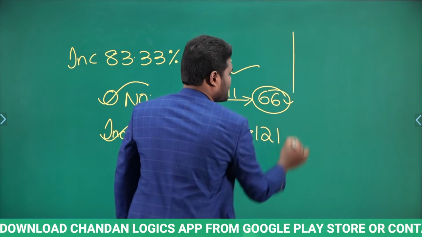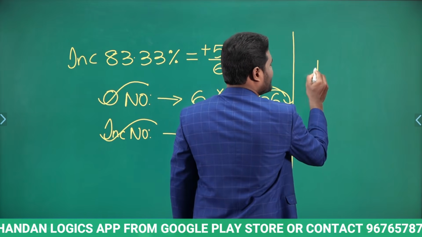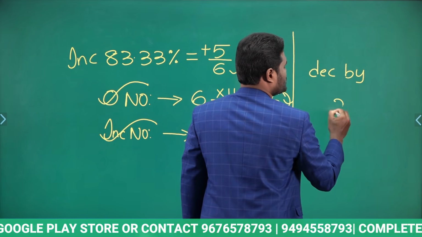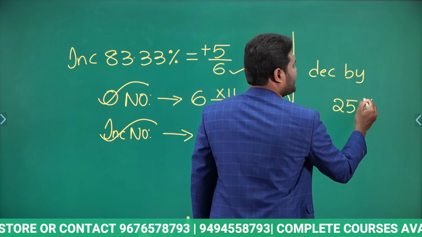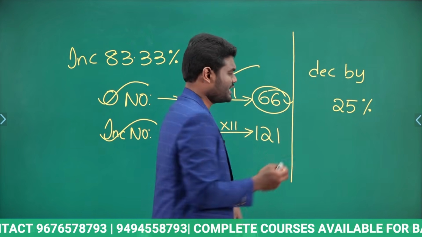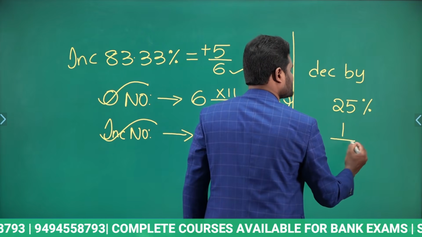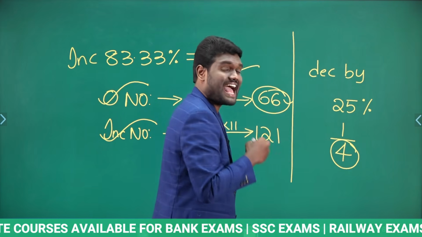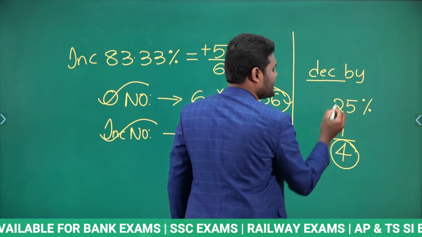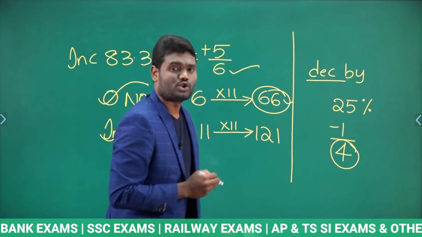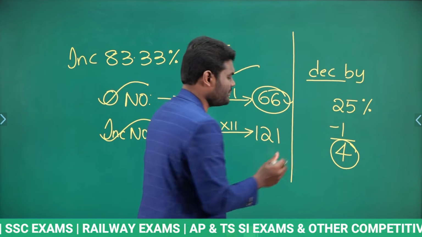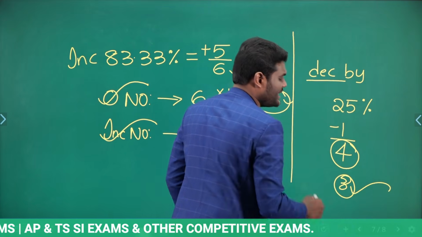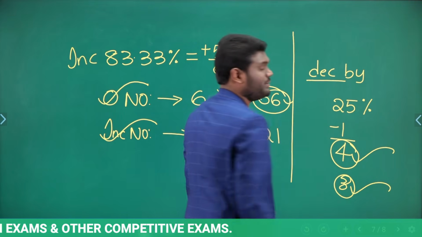Simple example, look here. If I say a number is decreased by 25%. When I say a number is decreased by 25%, 25% in terms of fraction is 1 by 4. Now the original number is going to be 4. As it is decreased, this is going to be minus. So the new number is going to be 4 minus 1, that is nothing but 3 parts. So these 3 parts will be your new number and these 4 parts will be your original number.